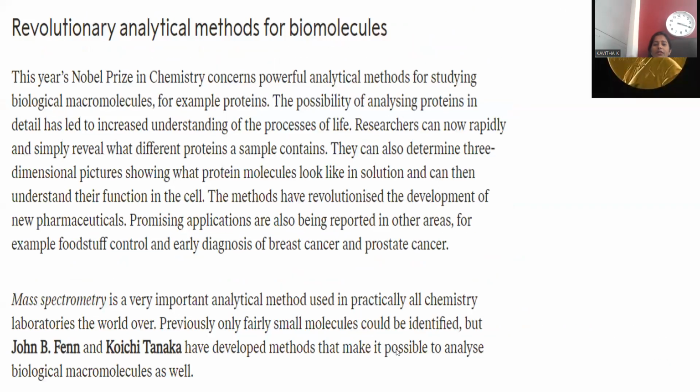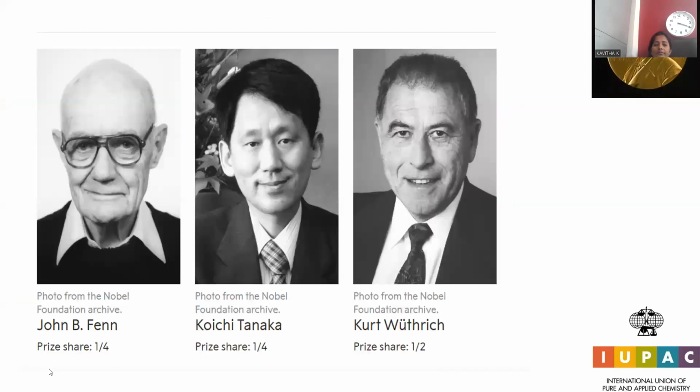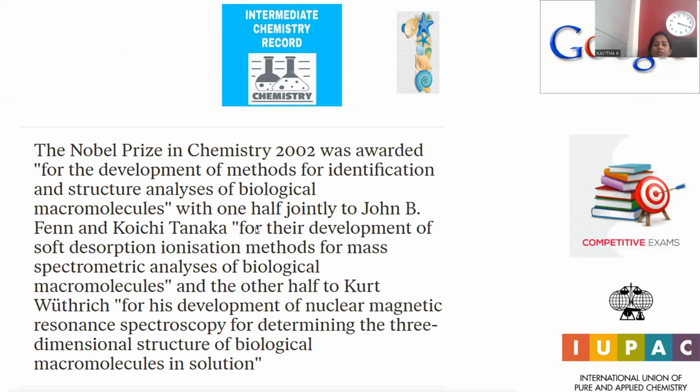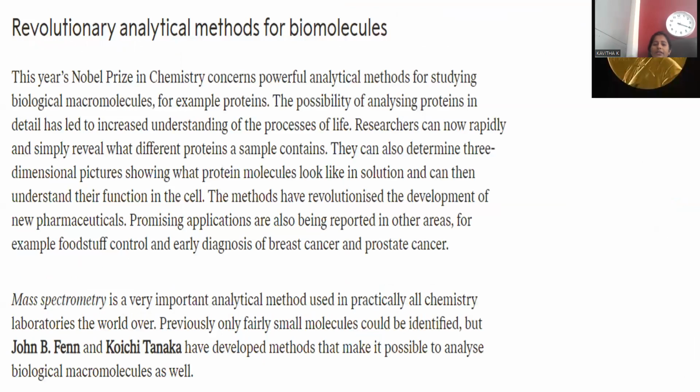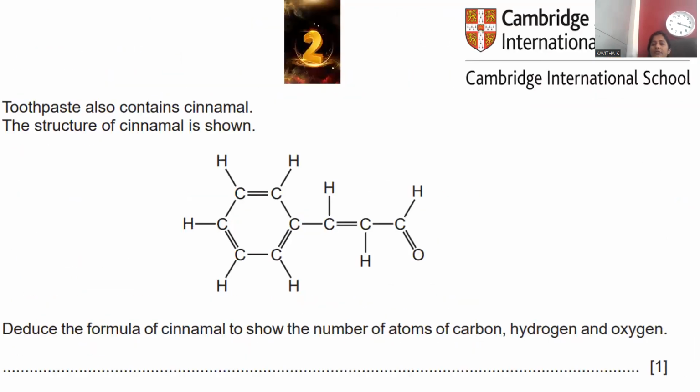This is the way we described the Nobel Prize for Chemistry 2002 for the development of analytical methods for the identification of biological macromolecules by means of mass and NMR spectroscopic techniques. By this, we can conclude question number 1 and enter into question number 2, Cambridge Assessment International Education.